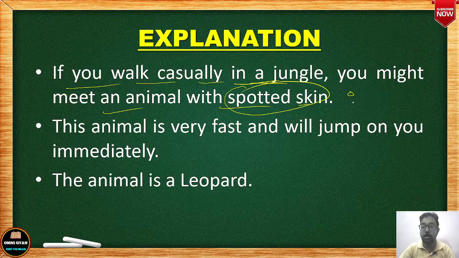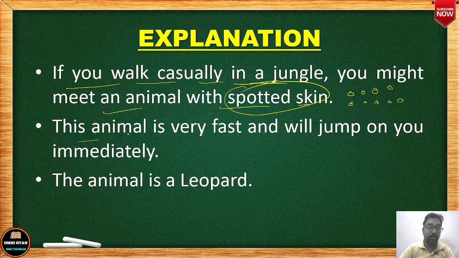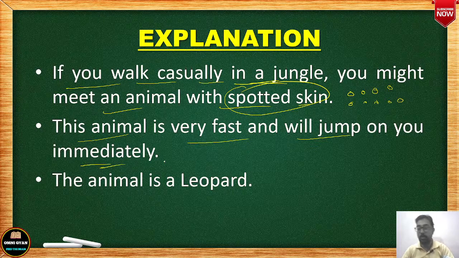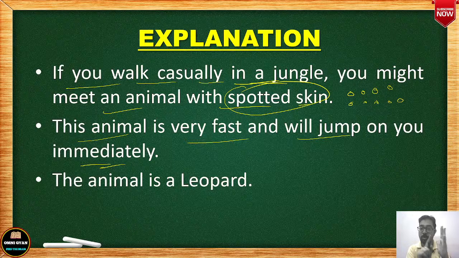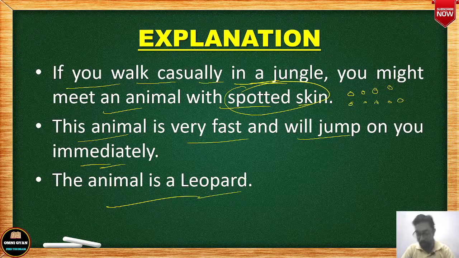I mean, there are dots on the skin of the animal. And this particular animal is very fast and will jump on you immediately. I mean, if you encounter this animal, it is so fast that you will not be able to run away, and this animal will jump on you. What is this animal? I've already told you, this animal is a leopard.